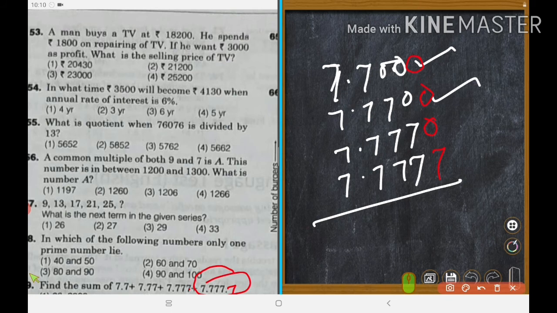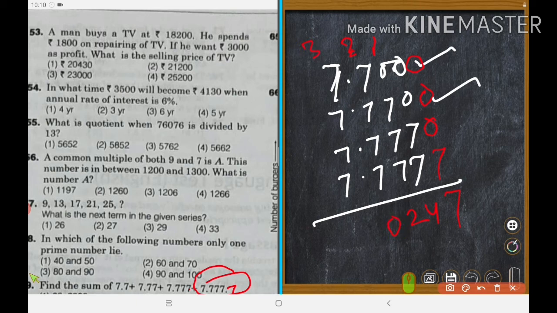So 7 plus 7 is 14. We will keep 4 and take 1 over here. 7 plus 7 is 14, 14 plus 7 is 21, 22. Keep 2 and take 2 over here. So 7 fours are 28 plus 2 is equal to 30. 0 and 3.